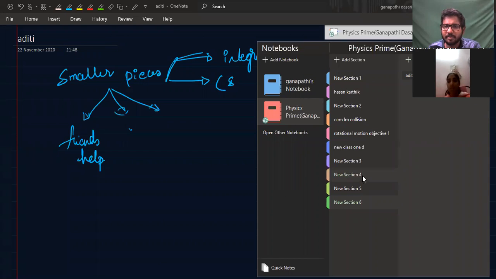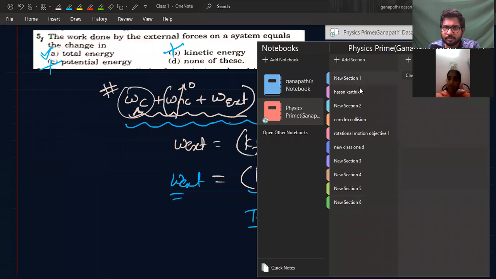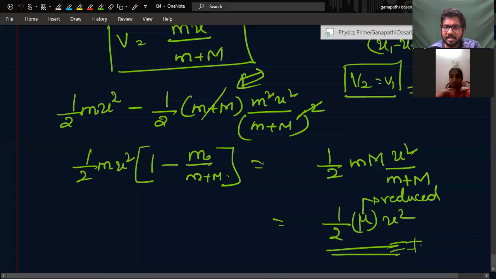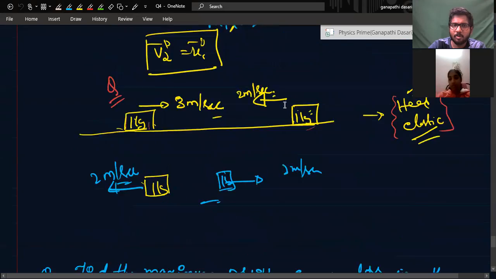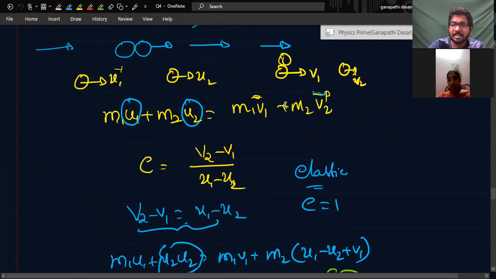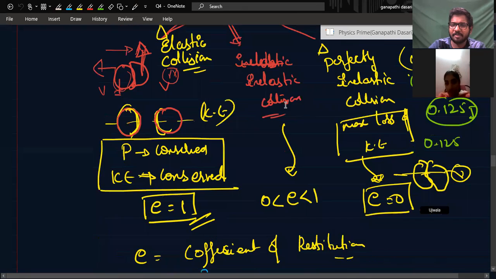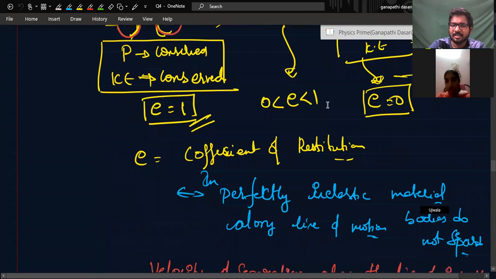P initial is equal to P final. From there we have derived things related to how momentum is conserved, and types of collisions we have seen: elastic, inelastic, perfectly inelastic.